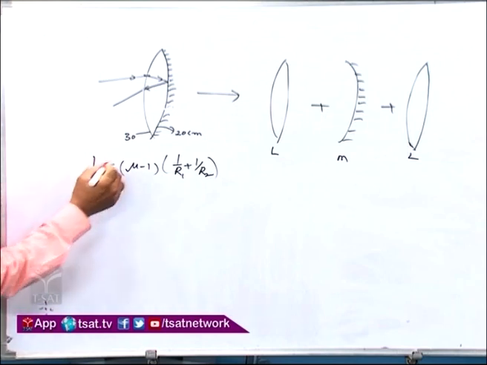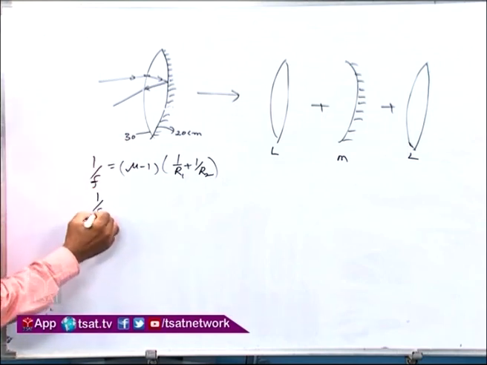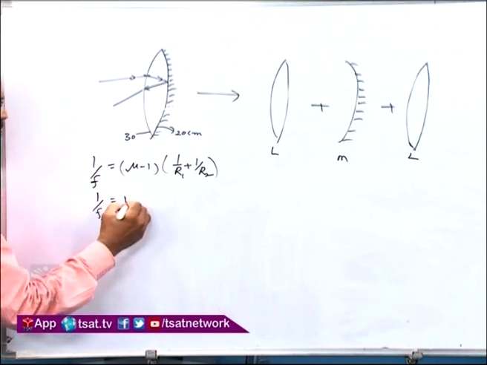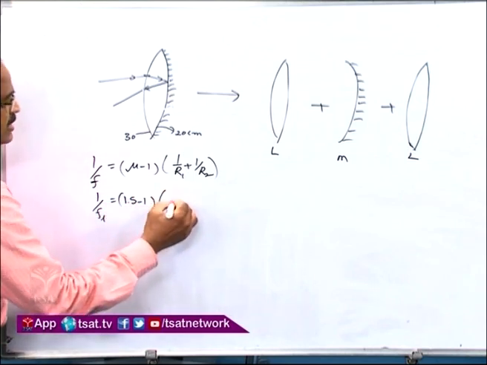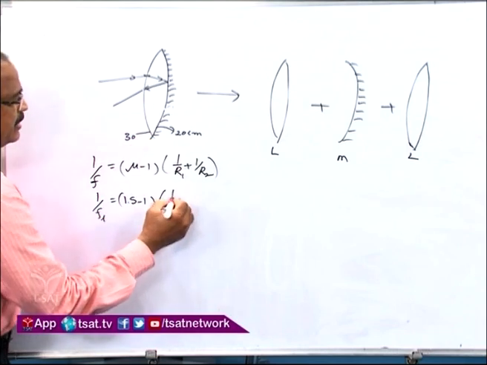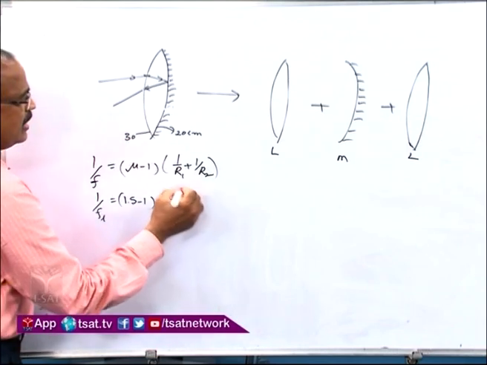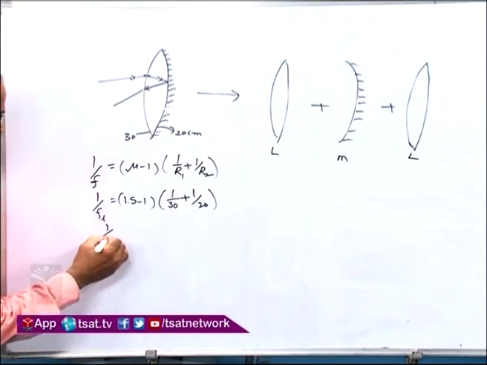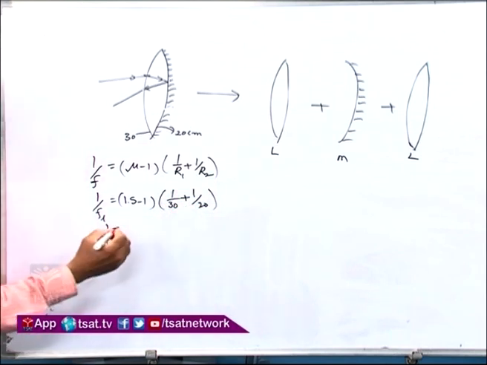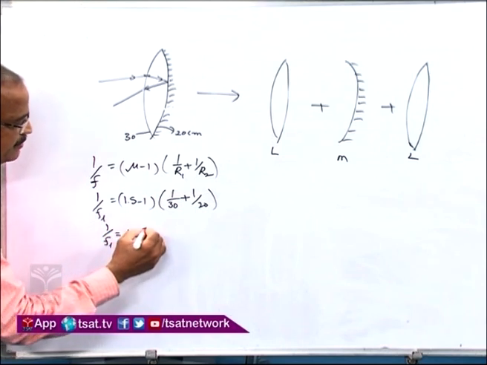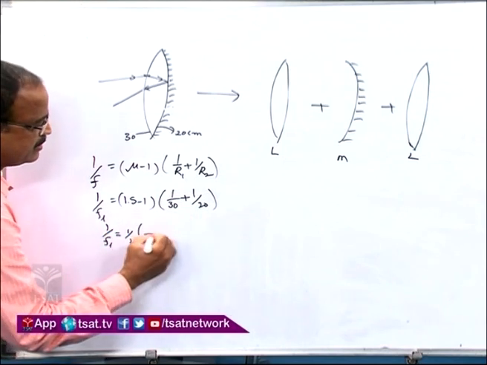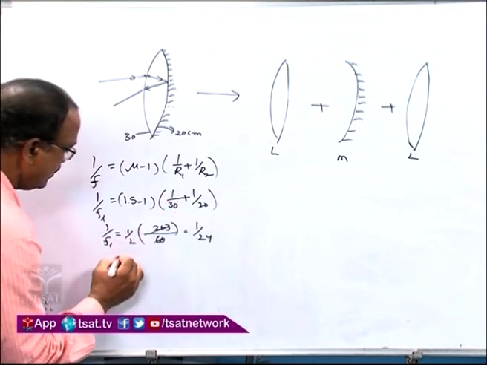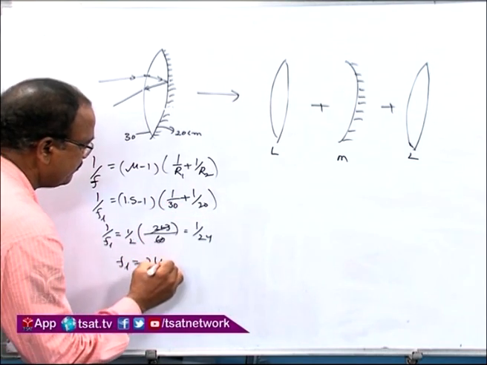Now, here this is the lens. What is the refractive index? 1.5. Next, this is the first curvature, radius of curvature, and it is 20. Now, 1 by FL is equal to 1 by 2, and next here 60 and 2. Now, FL is equal to 24 centimeter.